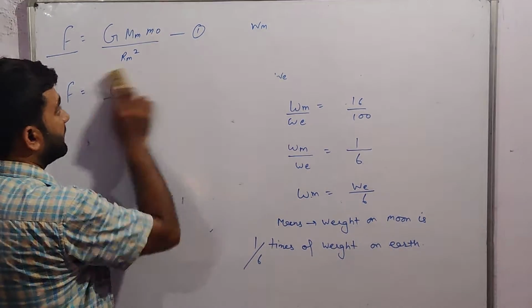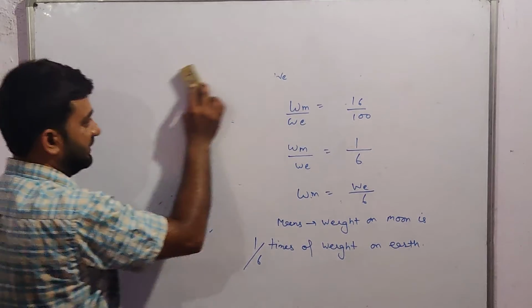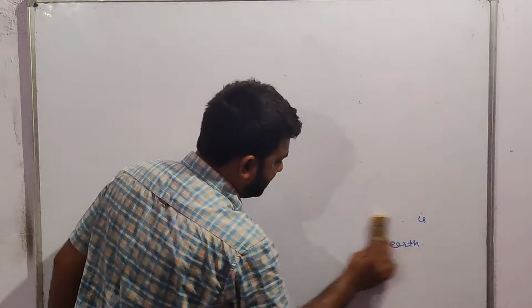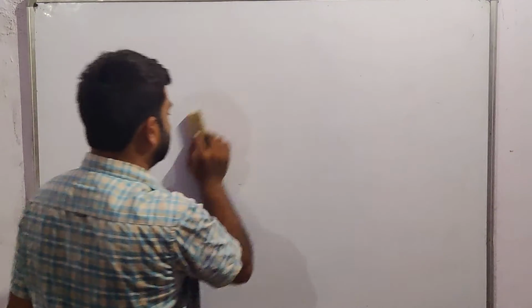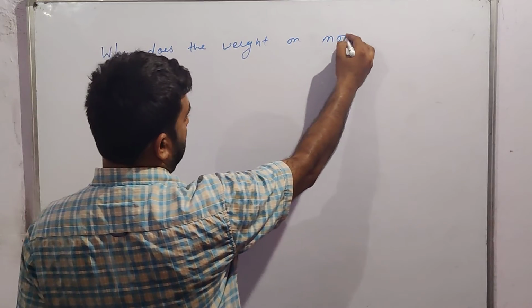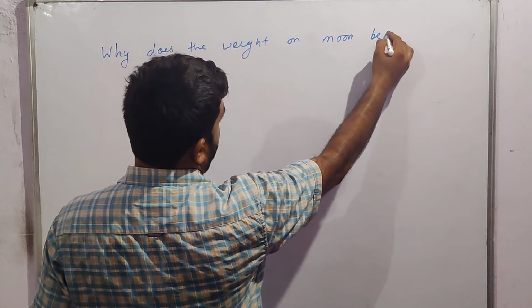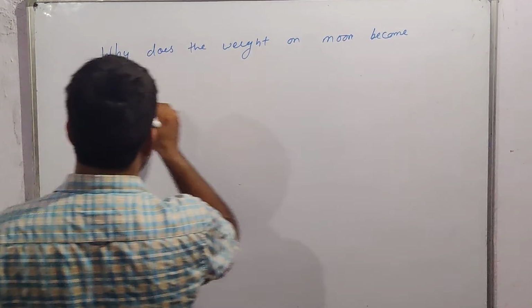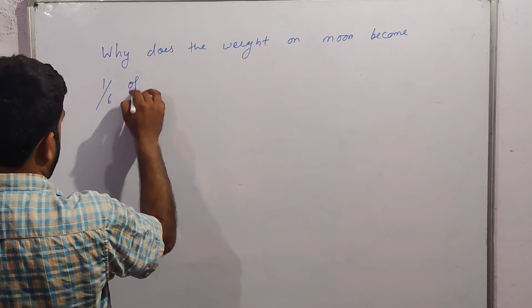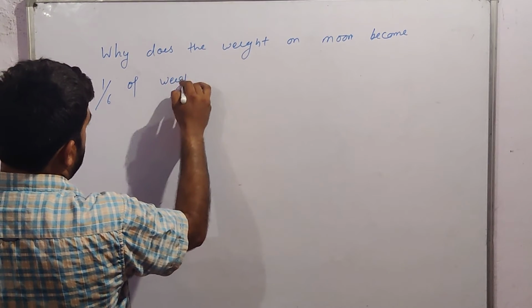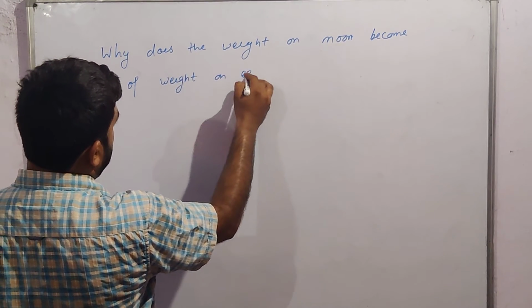One point should be noted: why does the weight on moon become 1 by 6 of the weight on earth?